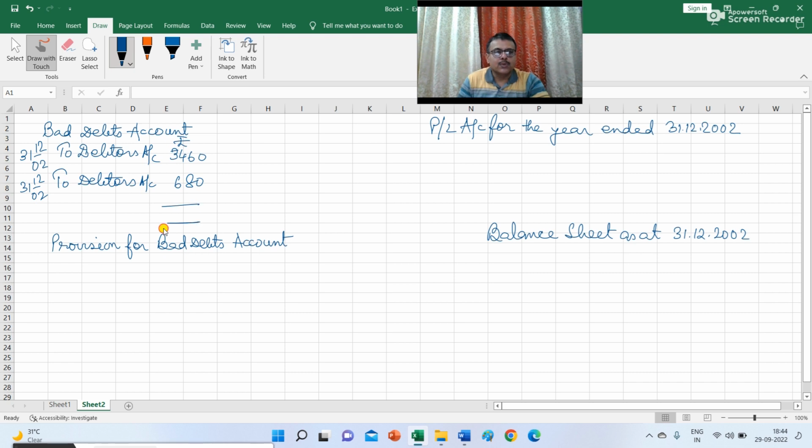So there is a total of 4,140, and this amount will be transferred to provision for bad and doubtful debt account. So here I am writing by provision for bad debts account 4,140.